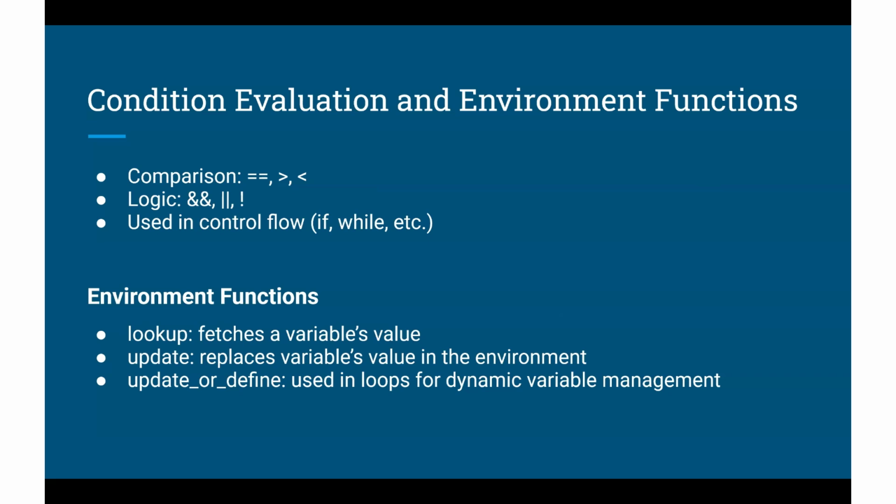To keep track of variable states, we have helper predicates like lookup/3, which fetches a variable value, and update/4, which helps to change the variable value. Then update or define/4 is used in loops to either define or update a loop variable. In summary, the overall evaluator.pl acts like a virtual machine. It takes a parsed AST, the abstract syntax tree, and brings it to life, handling definitions, expressions, conditions, loops, and print statements while managing the environment dynamically.